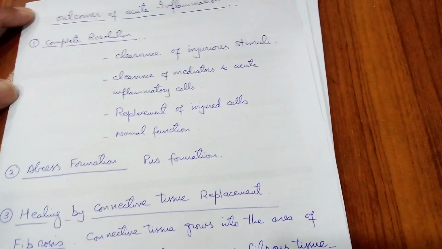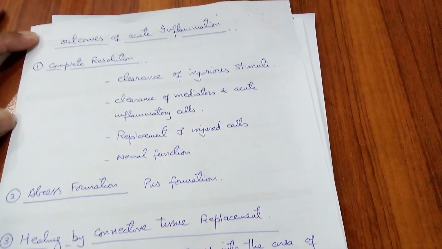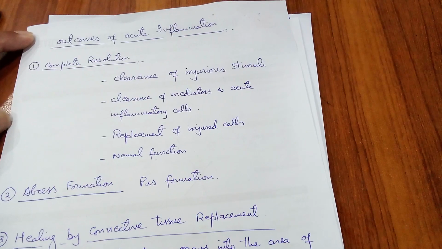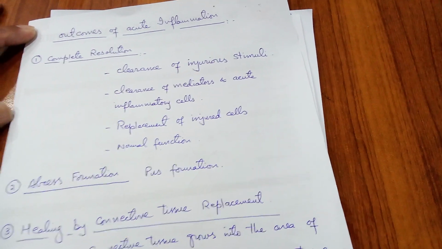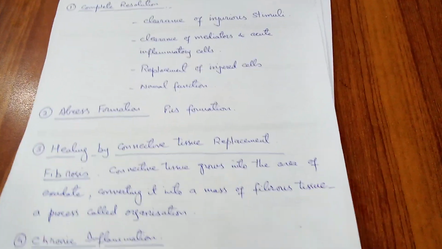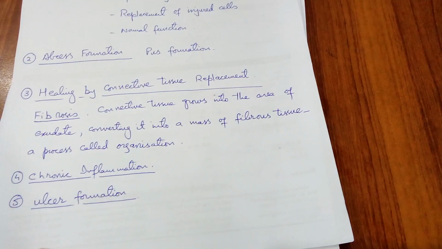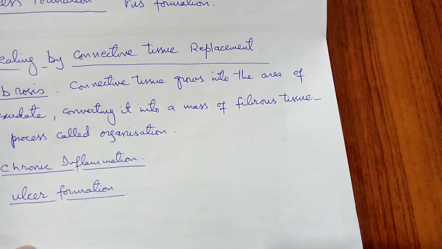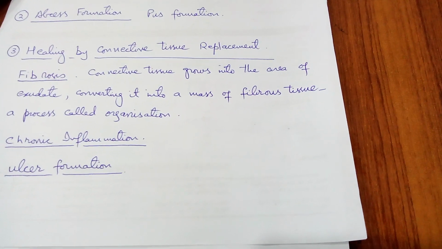Students, acute inflammation may end up with accumulation of pus at the site of injury. And what is pus? Pus is a collection of neutrophils. Thirdly, acute inflammation may be converted into connective tissue replacement, and this process is called fibrosis.